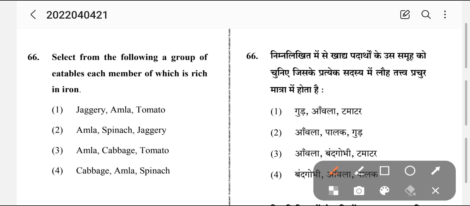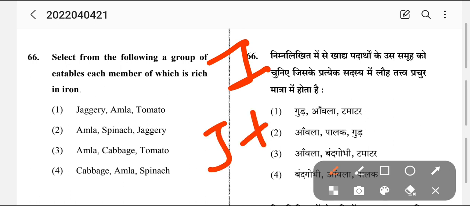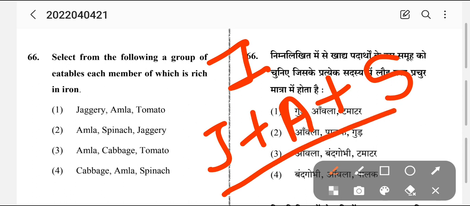Now we know something rich in iron is always jaggery. Second is amla, from which we get candy and murabbas. And third we know is spinach.